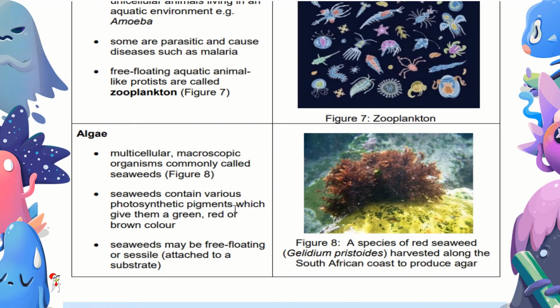Seaweeds contain various photosynthetic pigments which give them a green, red, or brown color. See, I told you there's green as well. Seaweeds may be free floating or sessile, attached to a substrate. This looks like it's attached here.